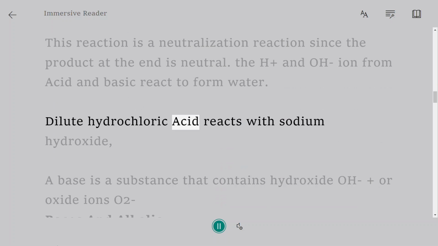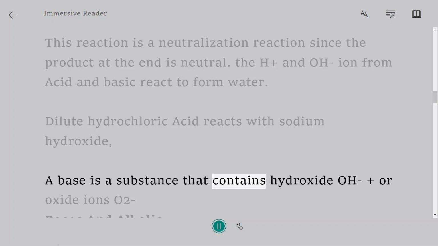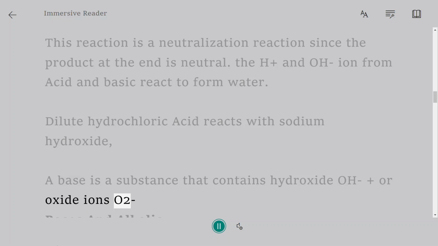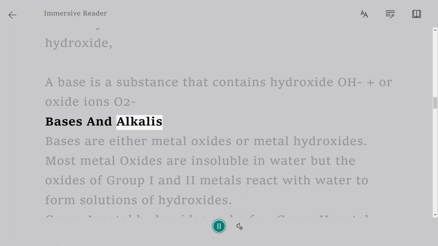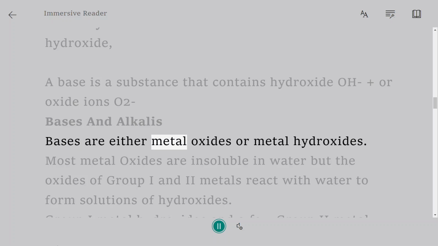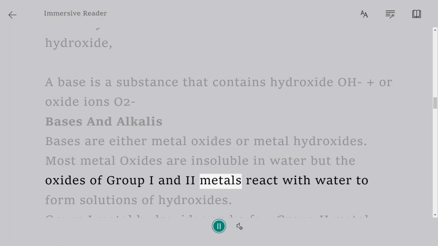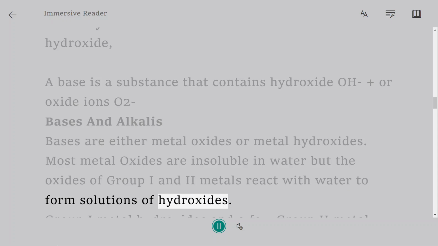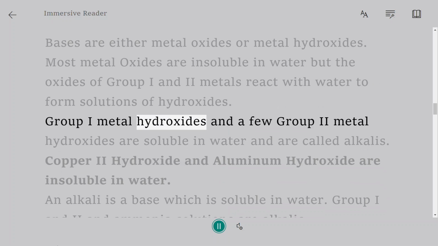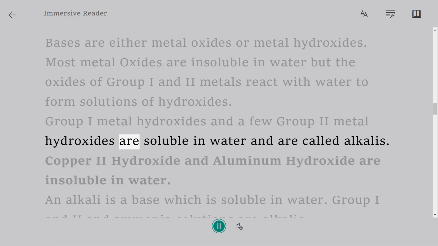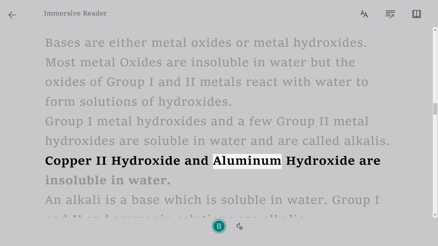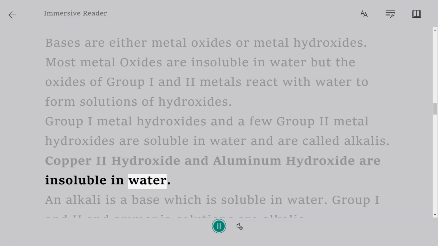Dilute hydrochloric acid reacts with sodium hydroxide. A base is a substance that contains hydroxide OH- or oxide ions O2-. Bases and alkalis. Bases are either metal oxides or metal hydroxides. Most metal oxides are insoluble in water, but the oxides of group 1 and 2 metals react with water to form solutions of hydroxides. Group 1 metal hydroxides and a few group 2 metal hydroxides are soluble in water and are called alkalis. Copper(II) hydroxide and aluminum hydroxide are insoluble in water.